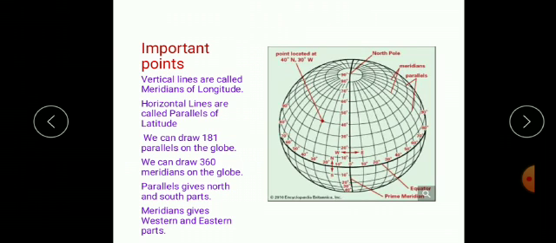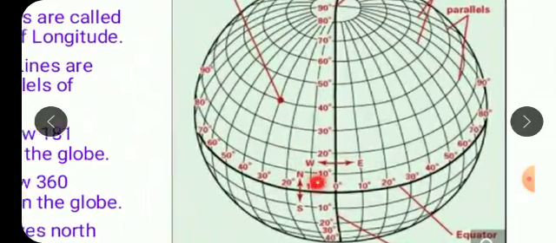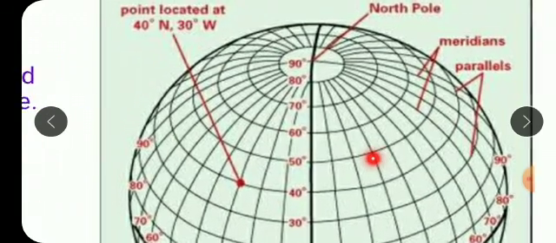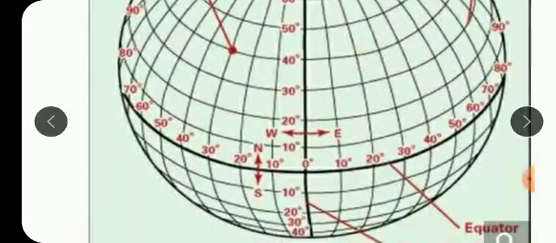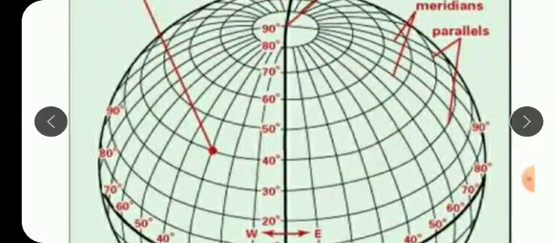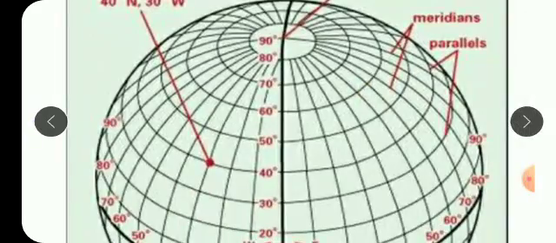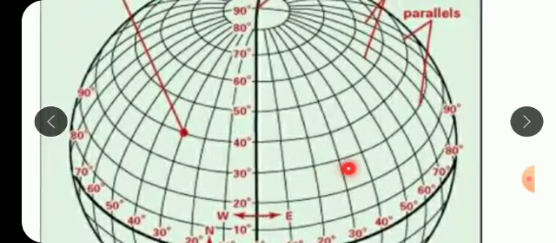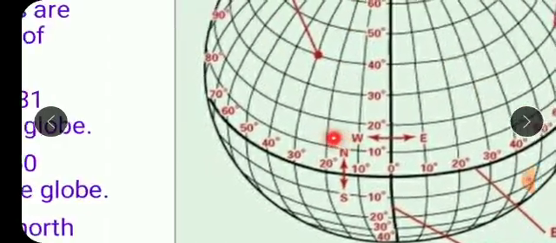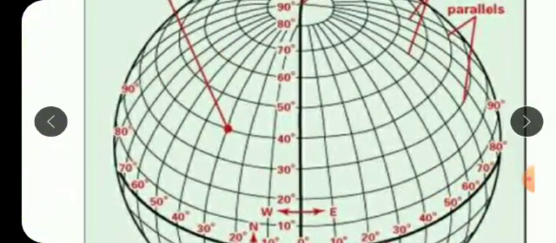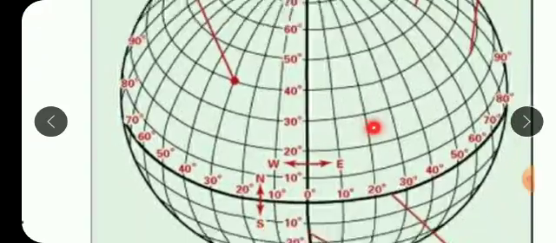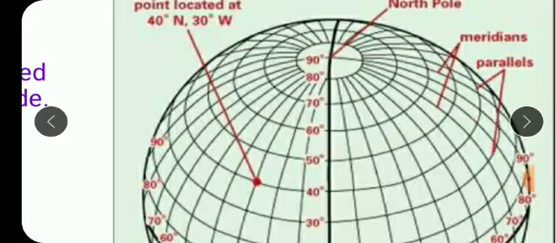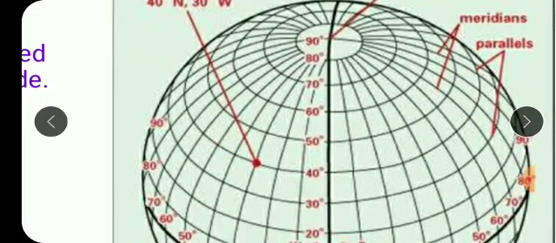Let's quickly revise children what we have actually learned from the lesson. So observe this diagram again very carefully, which we have seen in the very first slide of our lesson. As I have told you, all vertical lines are called the meridians of longitude, and all horizontal lines are called the parallels of latitude. And you know very well, because of these horizontal lines, that is parallels of latitude, which two parts of the earth we get? Well, we get northern part and the southern part. And because of these vertical lines, that is the meridians of longitude, which two parts we get? Well, western part and eastern part.